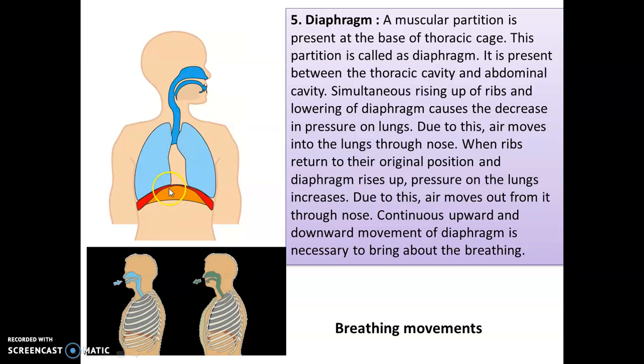When it pushes the lungs, the pressure increases, and because of the increased pressure, the carbon dioxide moves out of the body. So when the pressure is less, or the lungs are in the relaxed position, the air or oxygen moves inside, and when it is in a restricted position or the pressure is more, it is moved out of the body.